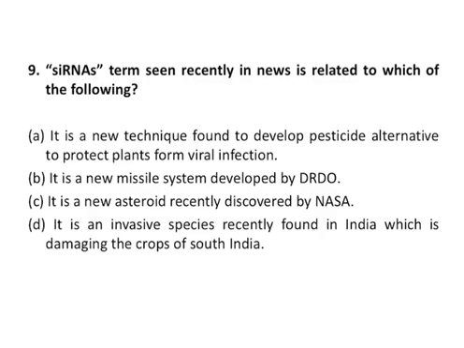Question number 9 is a factual question. It asks about siRNAs, a term that was in the news. What is this? It is a new technique found to develop a pesticide alternative to protect plants from viral infection. Or it is a new missile developed by DRDO. Or it is a new asteroid discovered by NASA. Or it is an invasive species recently found in India. So what is the correct answer? The correct answer is that it is a new technique found to develop a pesticide alternative to protect plants from viral infection. It's a purely factual question. We'll move to the last question of our class.